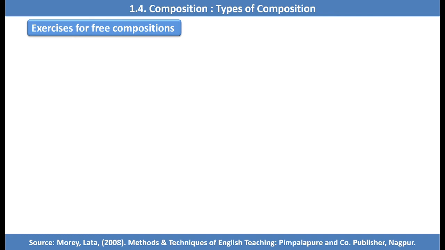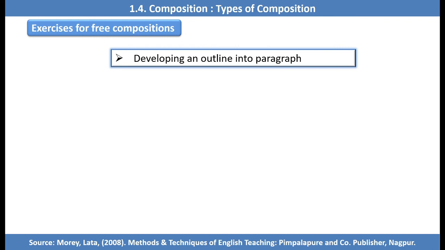We can use some exercises to develop free composition. The first one is developing an outline into a paragraph. Here the outline is given to students to develop a paragraph. For example, you must have learned लालच का फल in Hindi. एक शेतकरी त्याचे 4 मुलं. Such type of outline is given, and according to that outline we have to develop a paragraph.